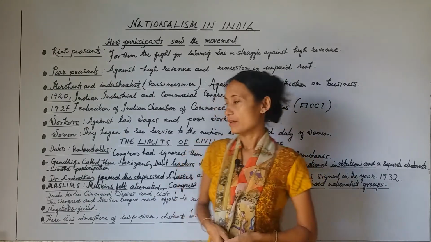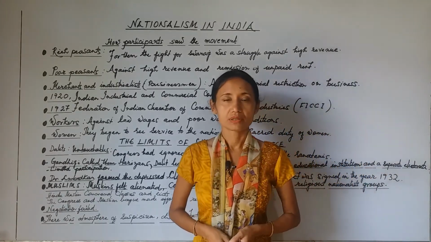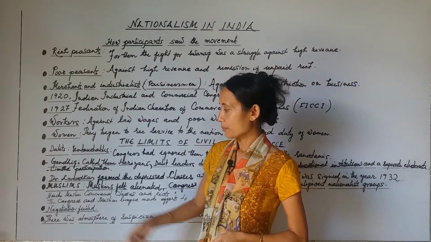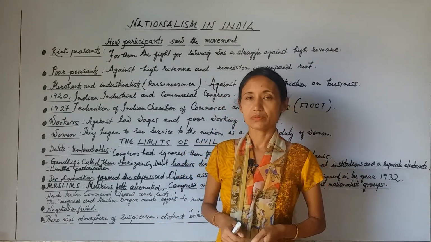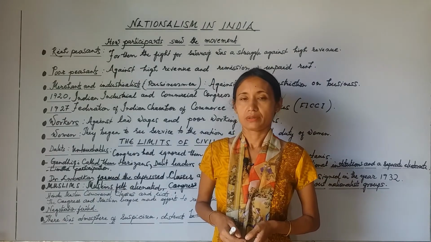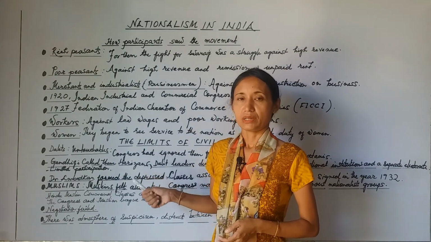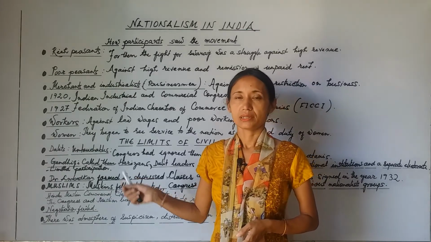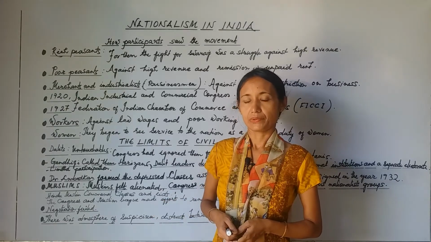Now, next we have the limits of civil disobedience. What were the limitations of the civil disobedience movement? We will be discussing mainly the Dalits and the Muslims. Now, who were these Dalits? Dalits were poor people. They were also called untouchables before, and due to their poverty, they did certain odd kinds of jobs, like sweeping the roads and cleaning the drains, etc.